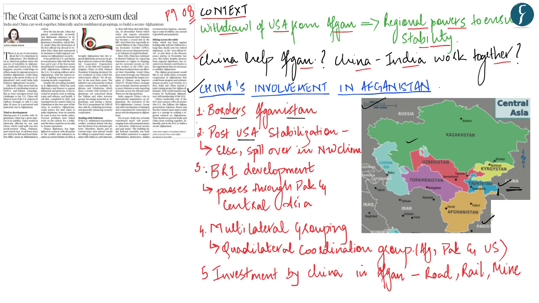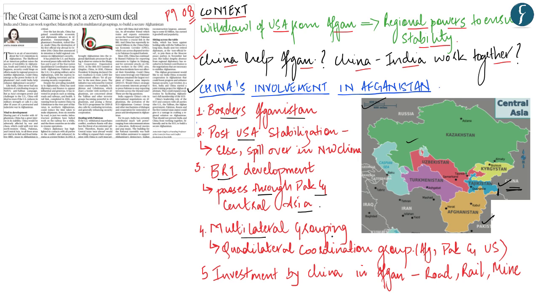The third reason given by the author is the development of the Belt and Road Initiative. The Belt and Road Initiative of China passes through Pakistan and other Central Asian countries, and since Afghanistan shares its borders with Pakistan and these Central Asian countries, the situation in Afghanistan will have a deep impact on the greater Central Asian region and Pakistan, which are required to remain stable if at all the BRI initiative has to become successful.